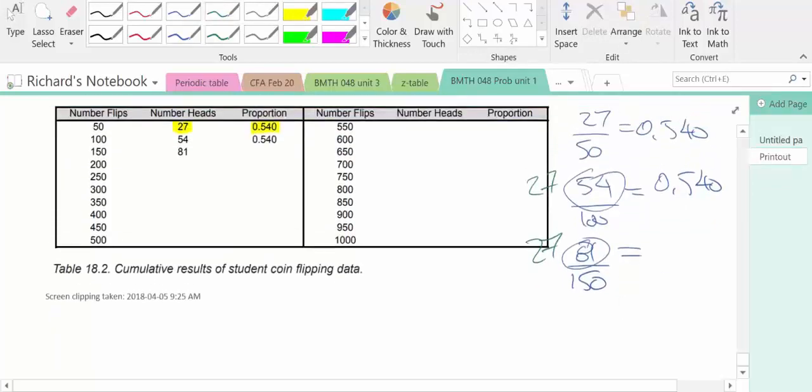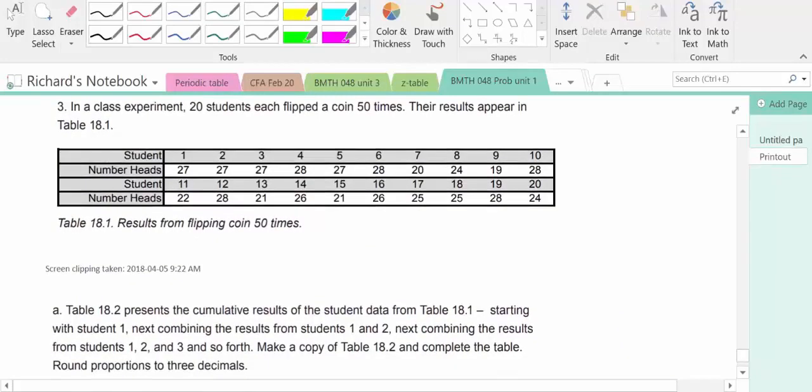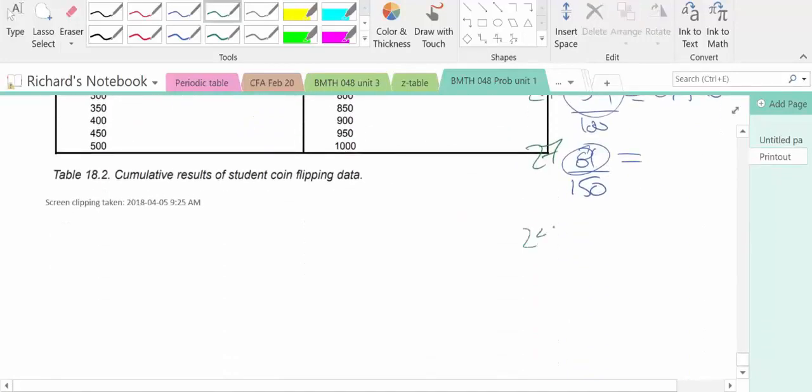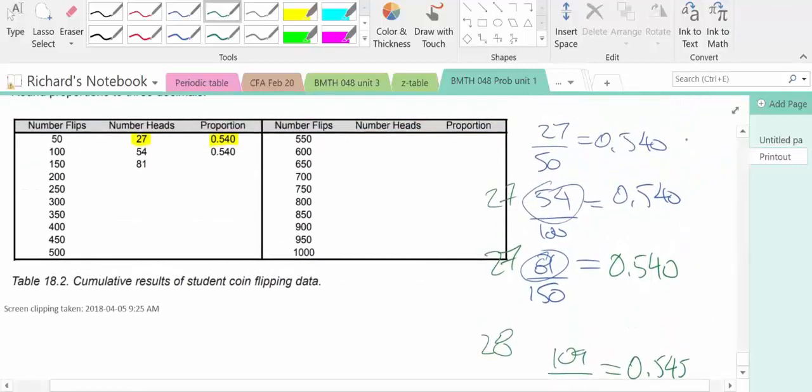So the next student, student number 4, has got 28 heads. So 28 plus 81 is 109. That'd be 109 over 200. Well, let's just calculate those values. So this is student number 1. Student number 1 ended up with a ratio of 0.540.